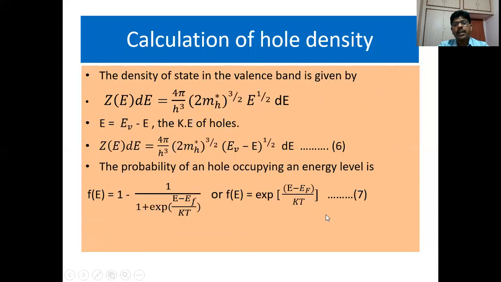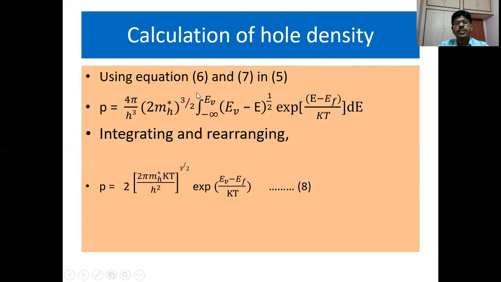Using equations 6 and 7 in 5, we get P is equal to 4π/h³ (2 m_h*)^(3/2) integration from minus infinity to E_V of (E_V − E)^(1/2) exponential of (E − E_F)/kT dE. Integrating and rearranging, we get the expression for P, the number of holes in the valence band, as P is equal to 2 (2π m_h* kT/h²)^(3/2) exponential of (E_V − E_F)/kT.